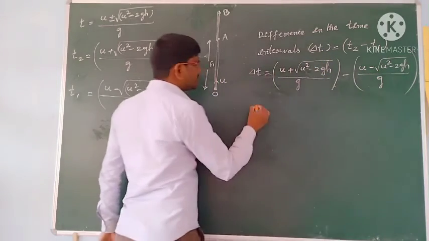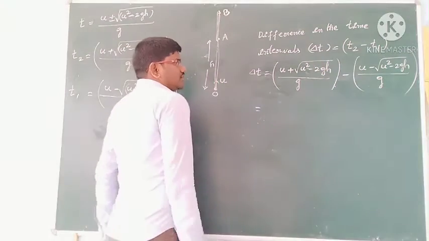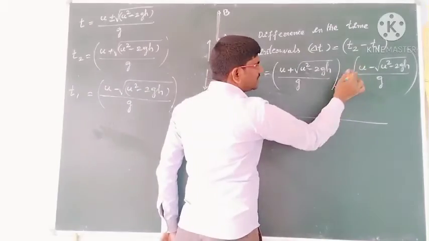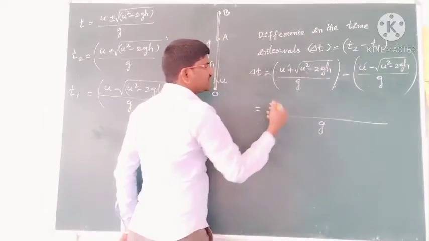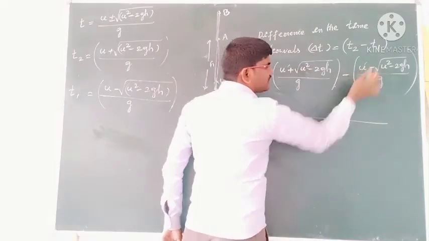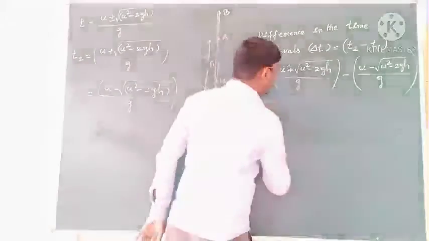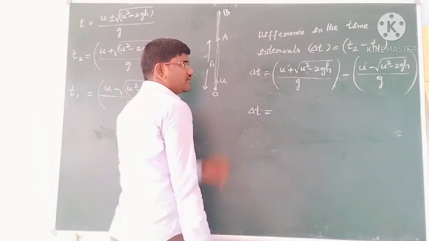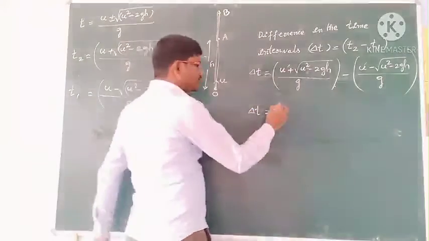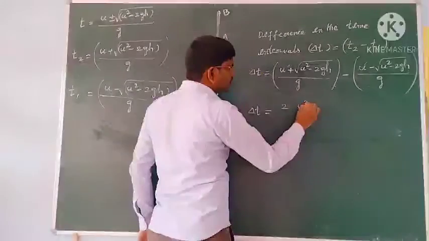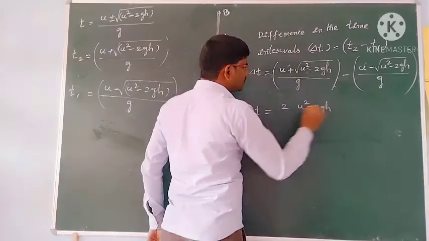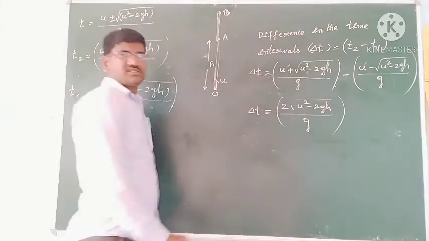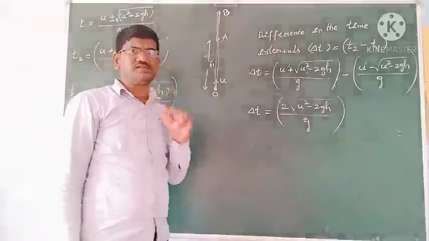Okay students, then g is LCM, so while multiplying with minus, these two get cancelled. This term is a minus of minus, it will become plus. Then we will get delta t is equal to how much? Delta t is equal to 2 into root of u square minus 2gh by g. So this is the difference in the time intervals.